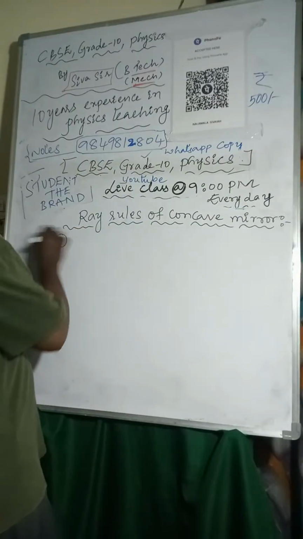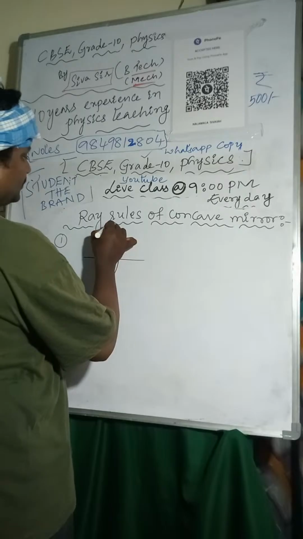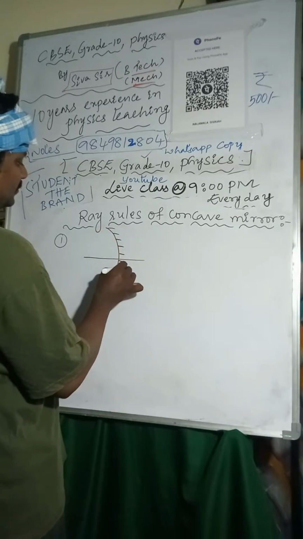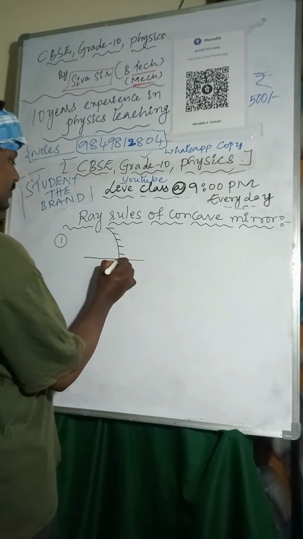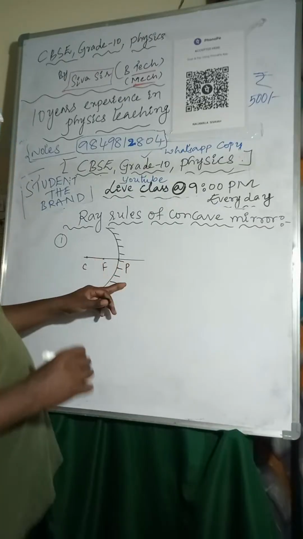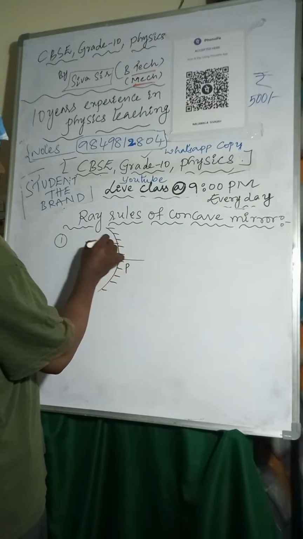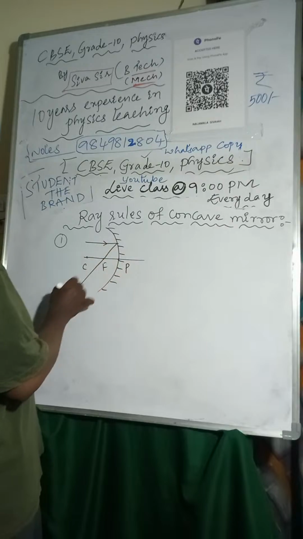First one, I am considering this one. Pole, focus, center of curvature. One light ray I am taking like this. After reflection it passes through focus.